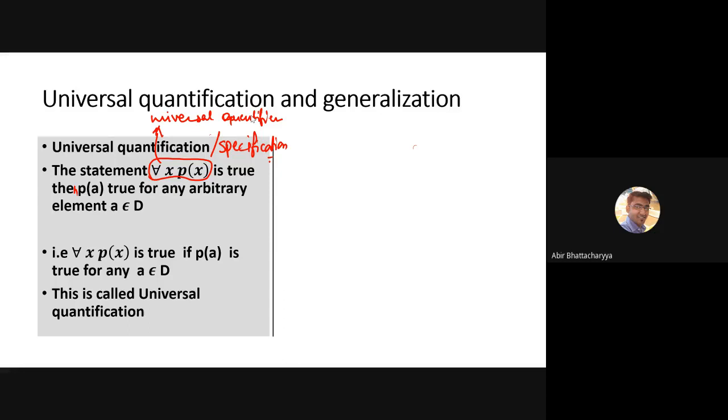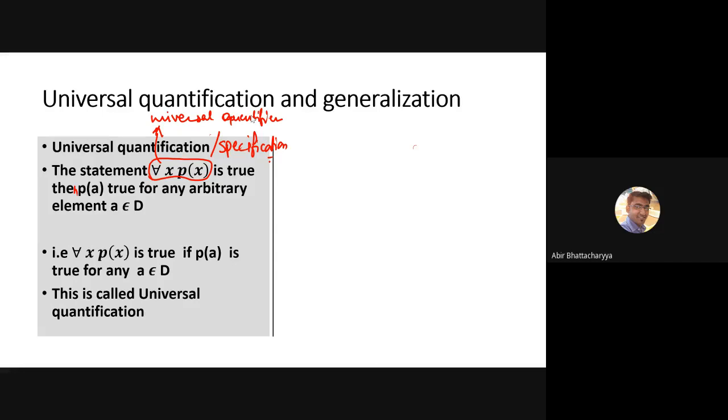And it is false if I find at least one false statement among all the statements. If I find at least one false statement, then the universal quantifier is false. So what is universal quantification or specification? That is known as: suppose a universal quantifier is true.